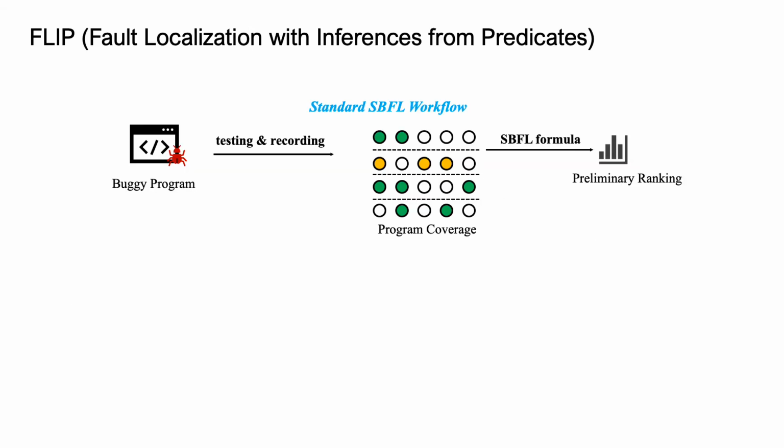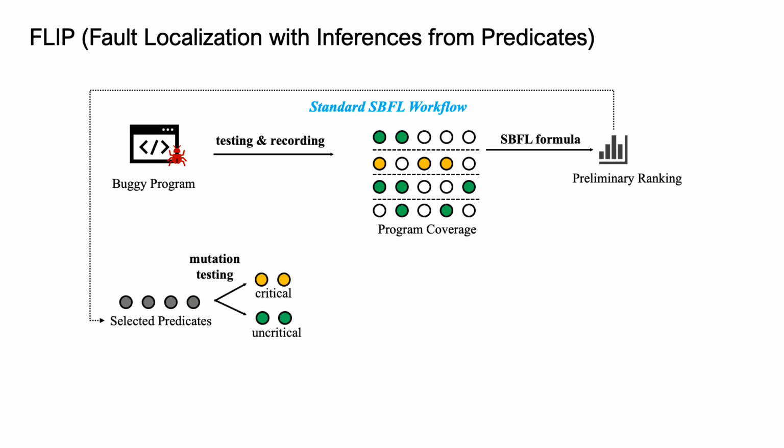We propose FLIP, a fault localization technique with inferences from predicates. Firstly, we run a pre-analysis using a standard spectrum-based fault localization workflow. After we get the preliminary ranking, we use it to guide the selection of predicates. For example, we can select the top 10 predicates in the ranking list.